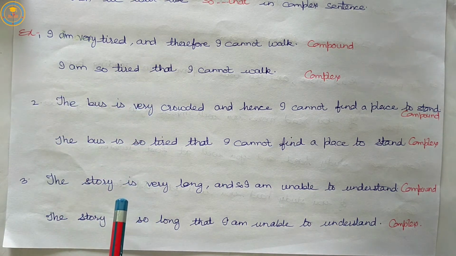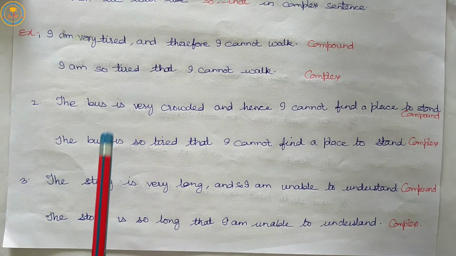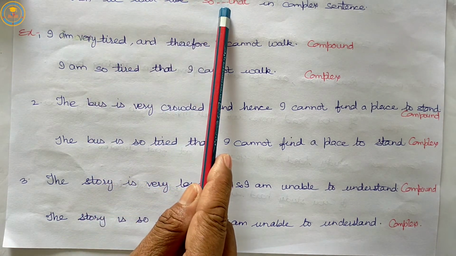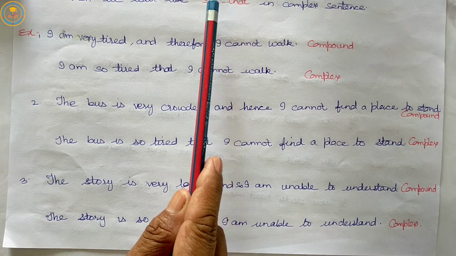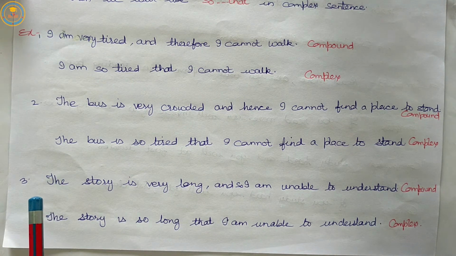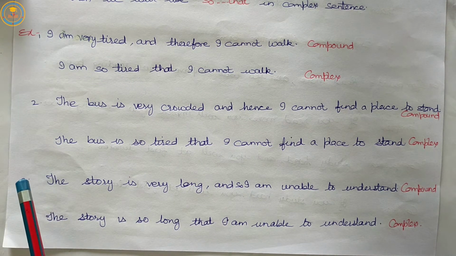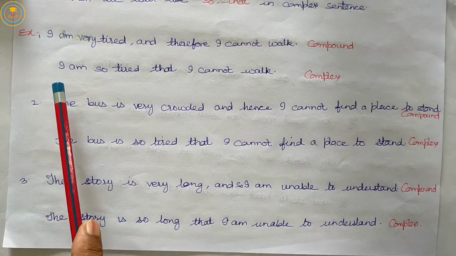The examples are given here. Thoroughly read these examples to make the rule number 9 clear: very and so, hence, therefore plus main clause in the compound sentence, and so that in the complex sentence.